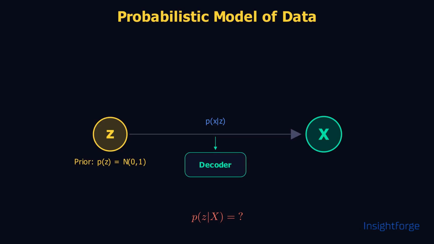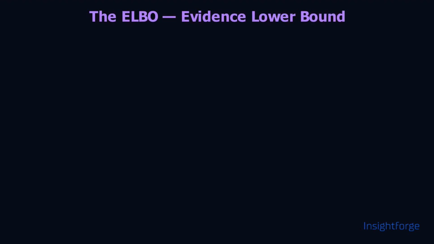To learn to encode, we need the true posterior P of Z given X. Calculating the posterior using Bayes' theorem requires integrating over all possible latent variations in the denominator. In high-dimensional spaces, this integral is completely intractable. So instead, we approximate the true posterior with Q of Z given X, which we define to be a member of the Gaussian family.